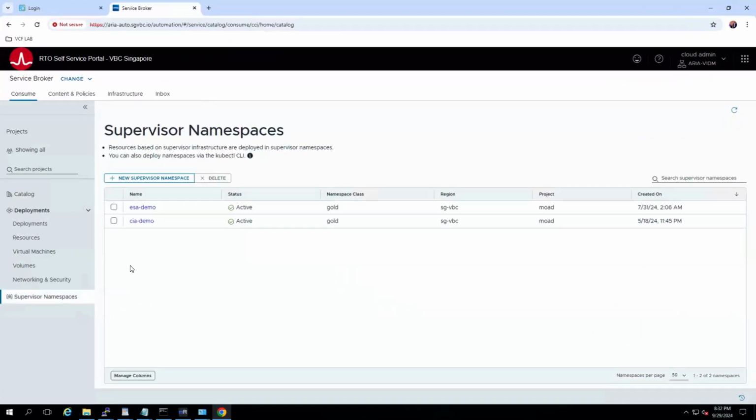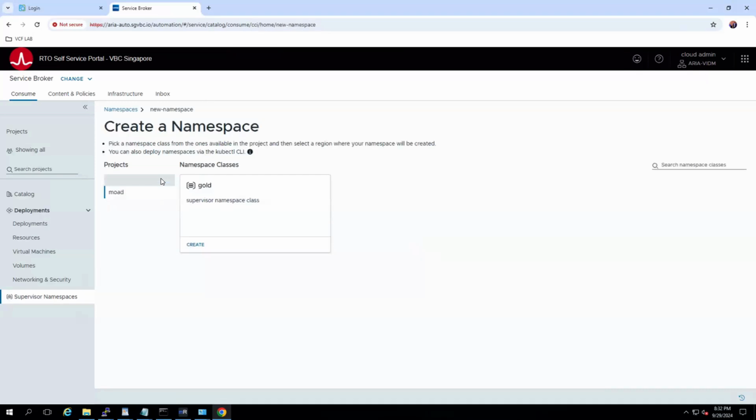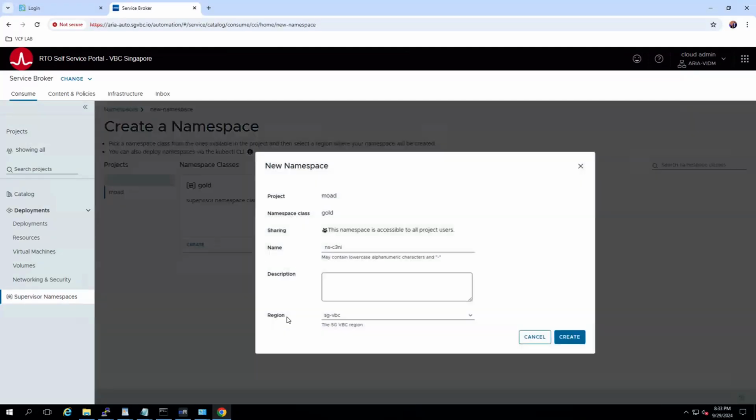Now, you can see here, I have already created two namespaces, CCI demo and ESA demo. In case you want to create a new namespace, obviously you can click on create new namespace. And there are some underlying supporting elements here, such as your supervisor namespace class, and the region, which is where you want to deploy this, depending on your clusters and the workload domains that you define. This is already predefined as part of pre-work. If anybody needs more detail on it, let us know. We can share the documentation on what you need to do to create this construct beforehand.